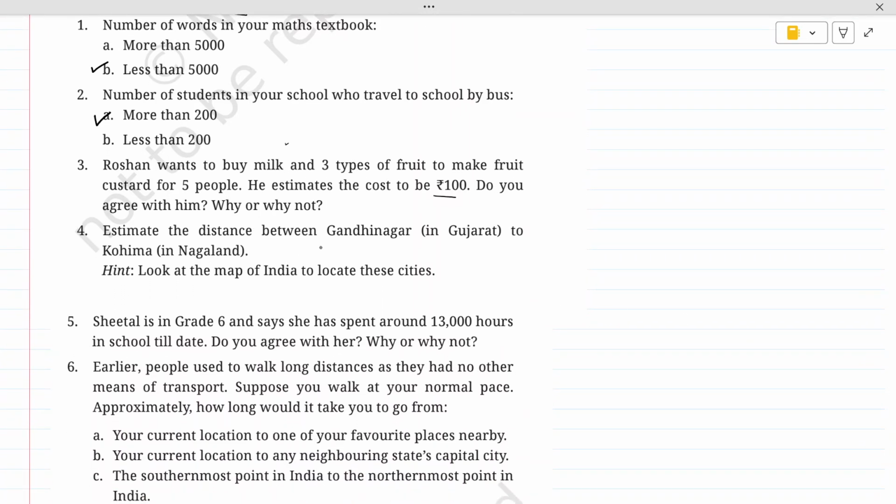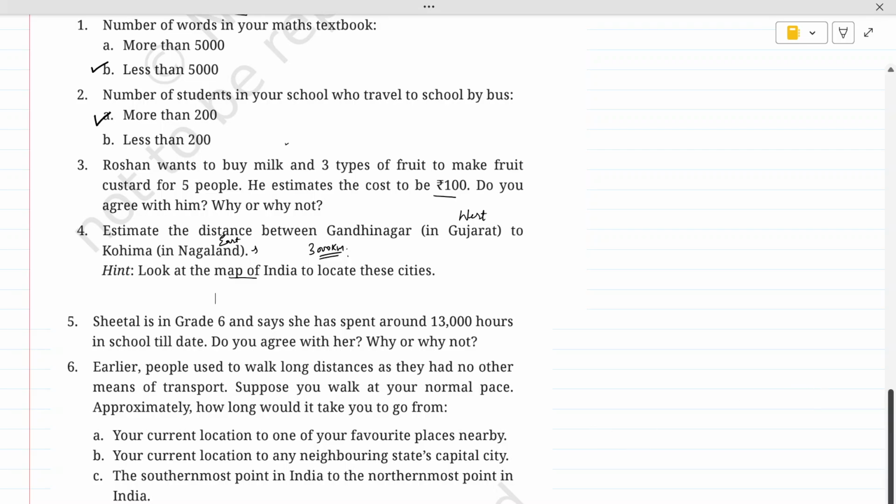Next is estimate the distance between Gandhinagar, which is in Gujarat, to Kohima, which is in Nagaland. Look at the map of India to locate these cities. So kids, again, this is in West India, this is in East India, approximately 3,000 kilometer distance. And we can also take the help of a map to locate.